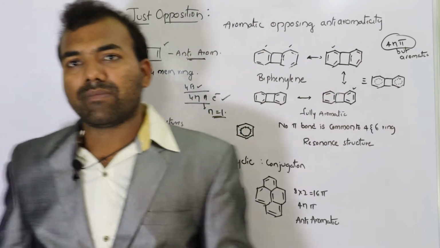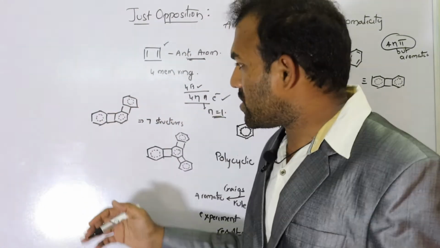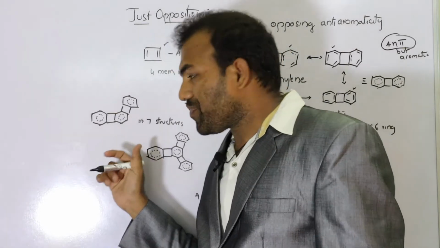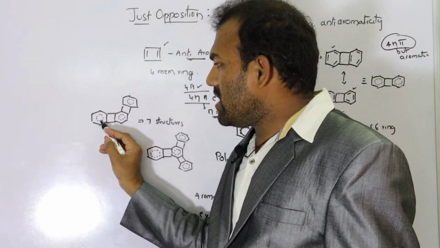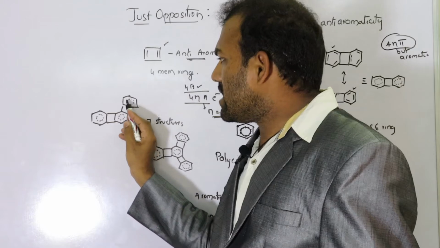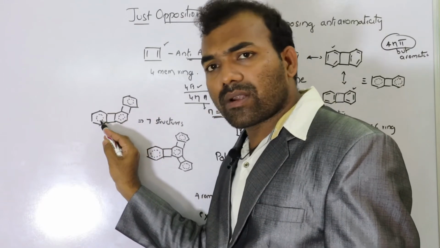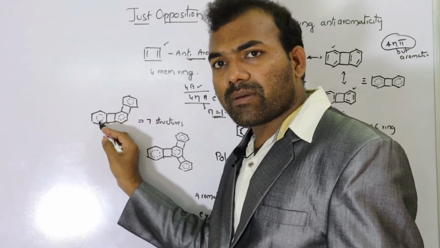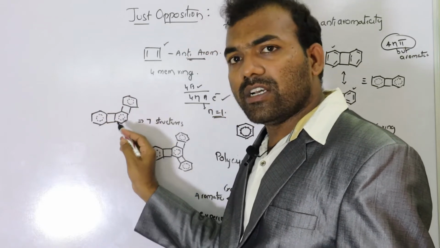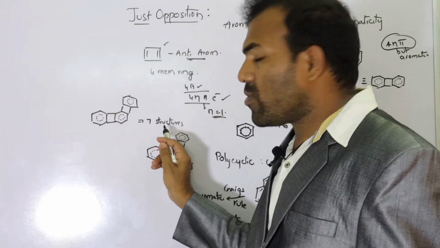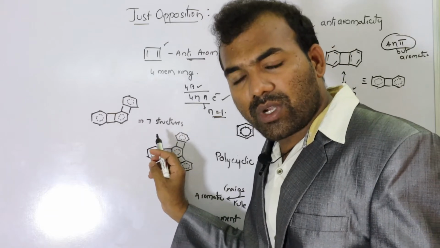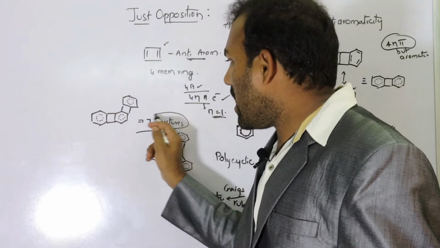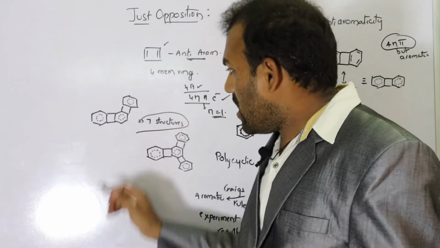Like this, there are some more compounds. So look at this compound. In this compound also, in this ring and in this ring, the pi electrons are moving among all the carbon atoms. So here and here and here. So it is also showing almost 7 resonance structures. So it is suppressing the anti-aromatic property and finally showing aromatic property.